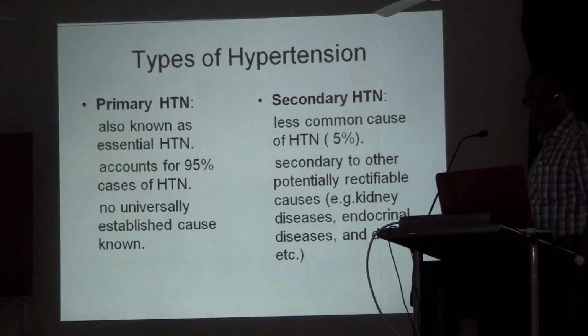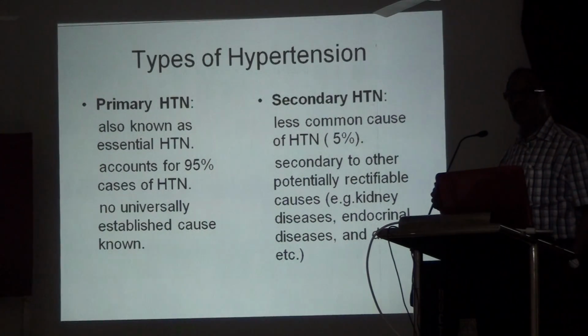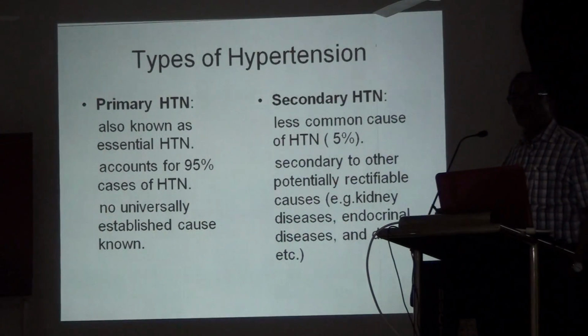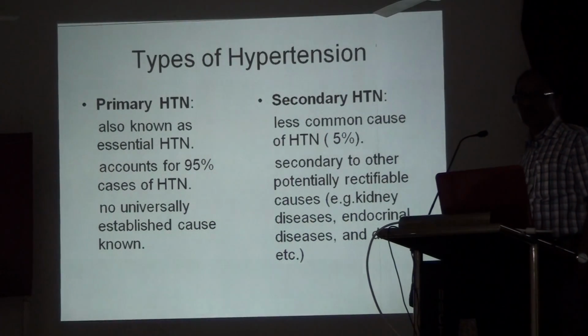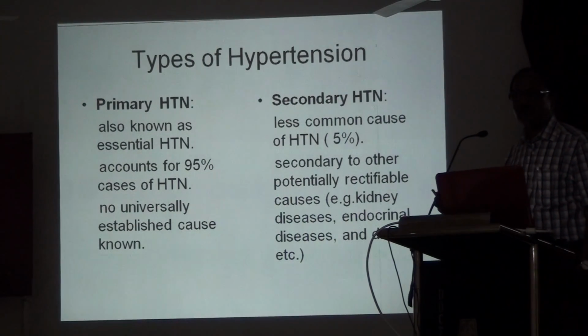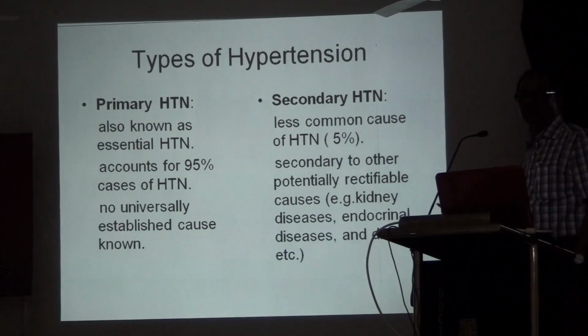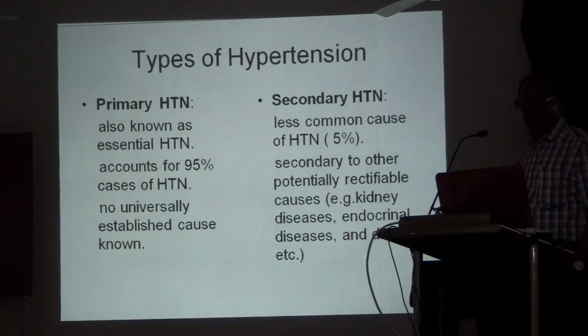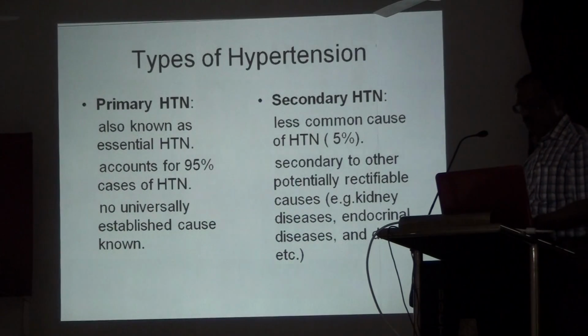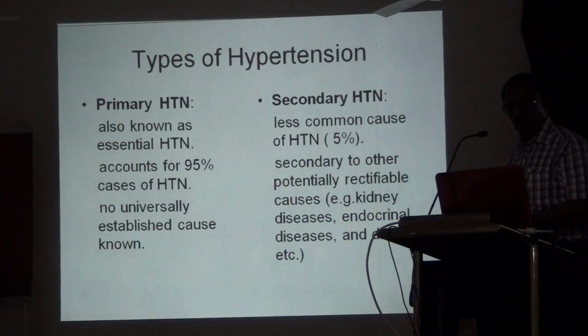Hypertension is of two types, primary and secondary. Primary is where the cause is not known; it accounts for 95% of hypertension. Secondary causes account for 5 to 10%. They may be due to kidney causes, endocrine causes like thyroid disease, or drugs like oral pills and other drugs.